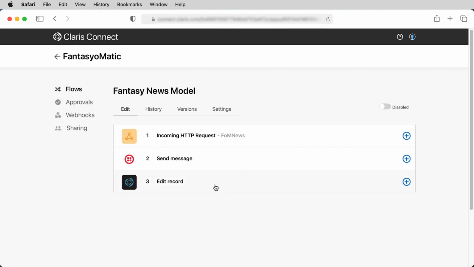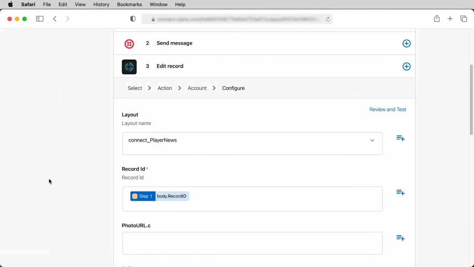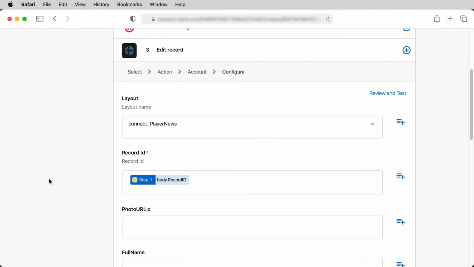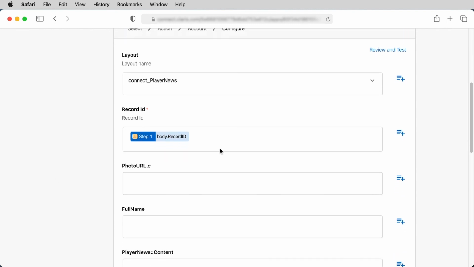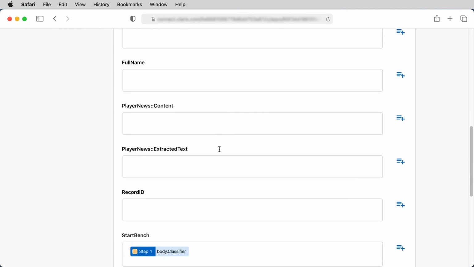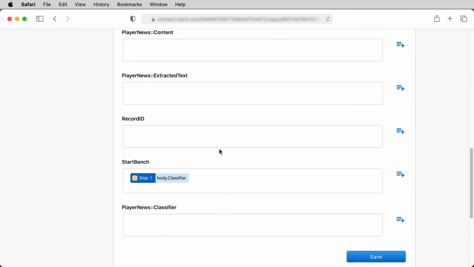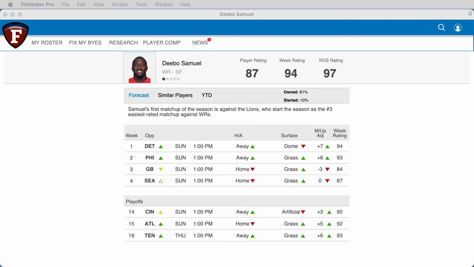Then the final step of the flow uses an action which will edit the FileMaker record. It'll identify the appropriate FileMaker record by the record ID that was passed over in the JSON data from the calling script. And then the start bench field inside the app will be updated with the value from the classifier that was fed from the machine learning model. And then the start bench status field is updated from the flow based on the classification value that came over from the machine learning model.